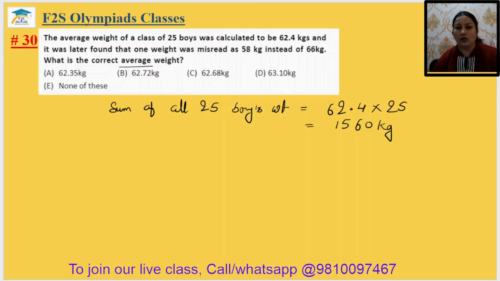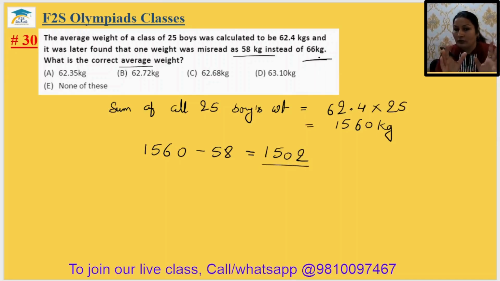Okay. Now what we will do? Remove the wrong weight from the total weight. So after removing the wrong weight, the total weight will be 1560 minus 58. It is your 1502. Now add the correct weight. हमने क्या किया, we have just removed the wrong weight and we will just add the correct weight. तो करेक्ट वेट हो गया 1502 plus 66, that is your 1568 kg.